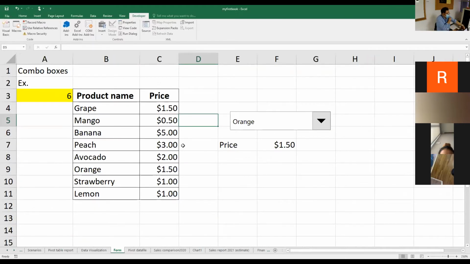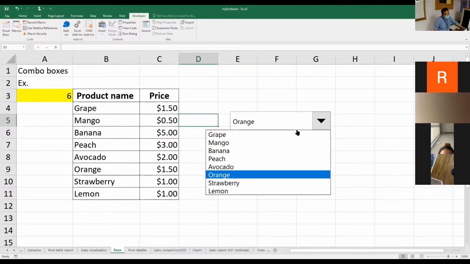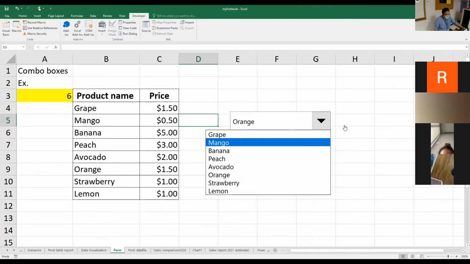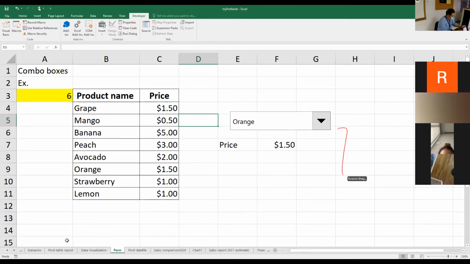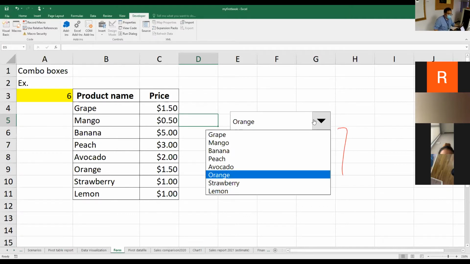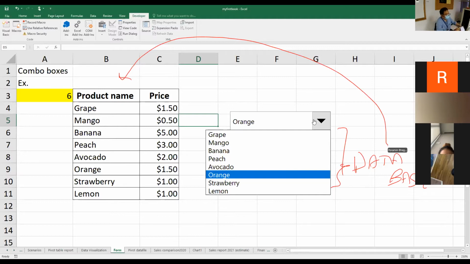Once you click on the combo box, it shows a list of values to you. That means for the values that you have in here, you must have a database to contain all of these values. So in this case, I created a database in terms of a table here.